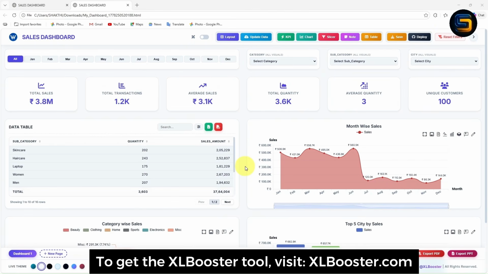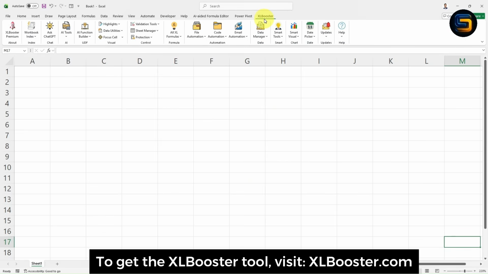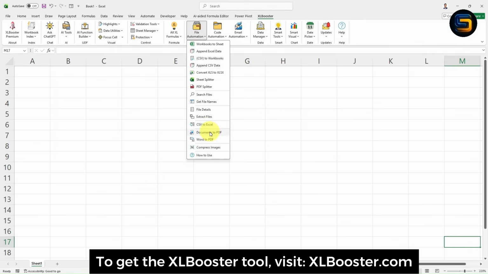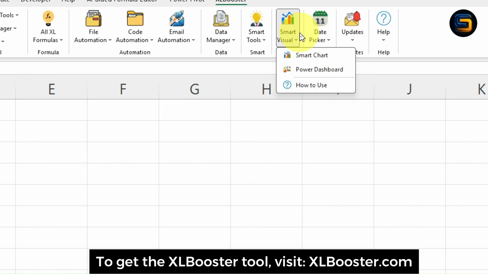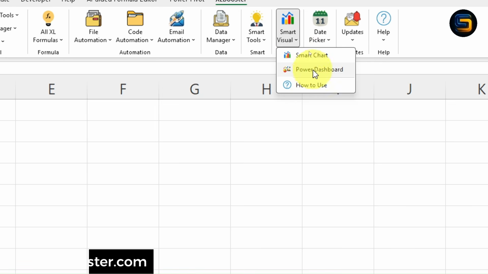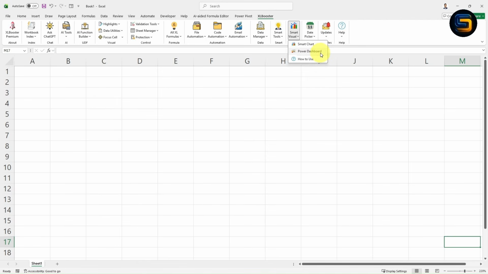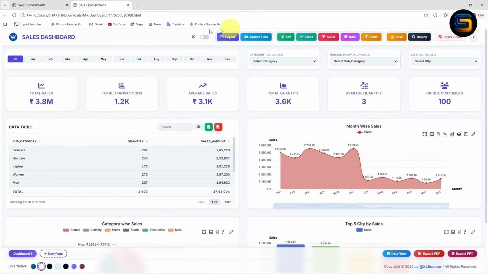Now let me show you how the Excel Booster tool looks inside the dashboard. So this is the Excel Booster tool. With the help of the Excel Booster tool, you can do a lot of automation tasks. If you want to create an interactive dashboard, simply click on this Smart Visual. With the help of this Power Dashboard, you can create an interactive dashboard which I have shown to you, right?